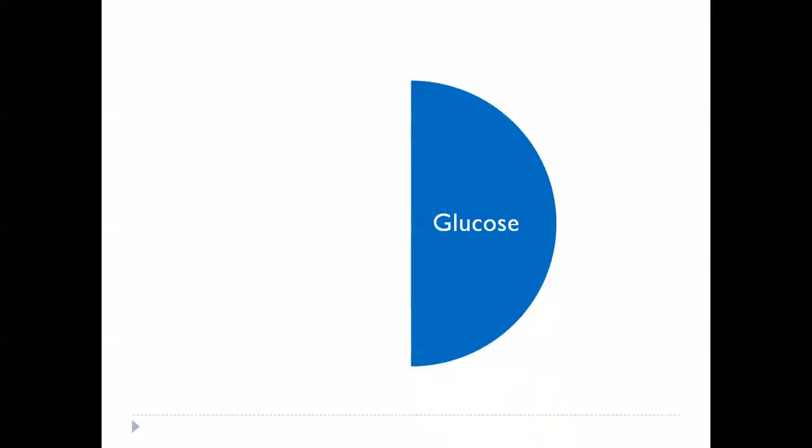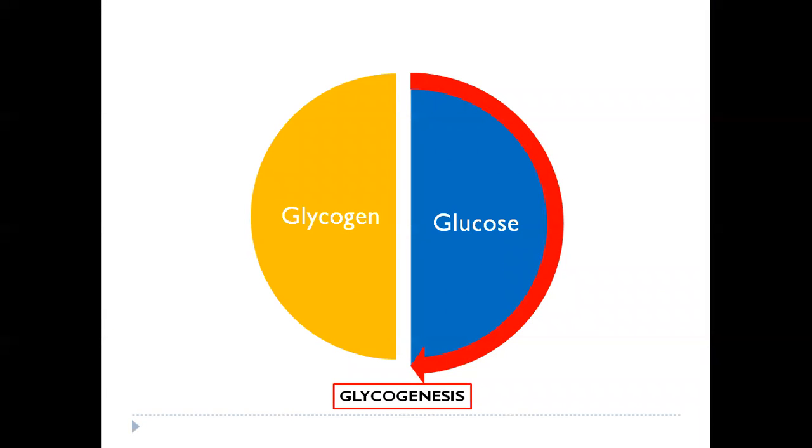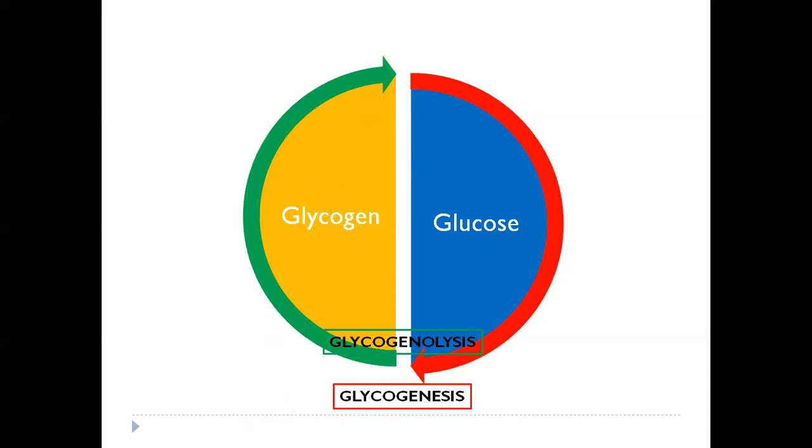So this is what happens: when glucose units are joined together through the process of glycogenesis, we get glycogen. Whenever an excess amount of glucose is present, the molecules are joined together through the process of glycogenesis and we get glycogen. And when glucose is required, then the stored glycogen is broken down. The process is called glycogenolysis and free glucose is released.